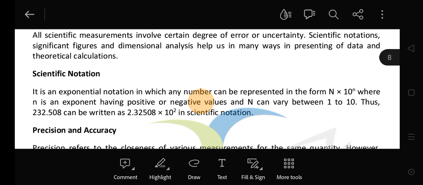Now we have to see what is scientific notation. Now what is scientific notation? It is the exponential notation in which any number can be represented in the form of N into 10 to the power n, like you know that it is 2 into 10 to the power 3, 2 into 10 to the power minus 3. Now this is called the scientific notation, where n is the exponent having positive or negative value, and N can vary from 1 to 10. Thus, for example, 232.508 can be written as 2.32508 into 10 to the power 2.